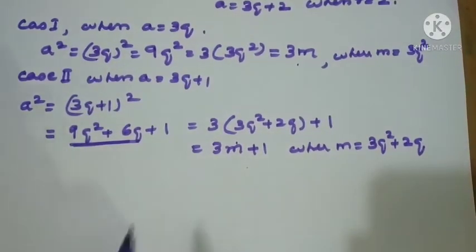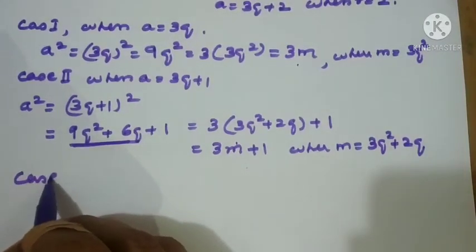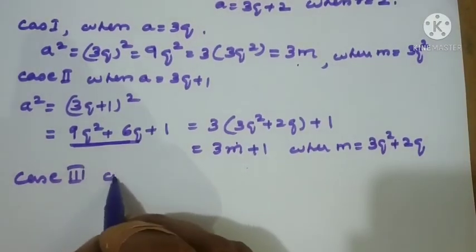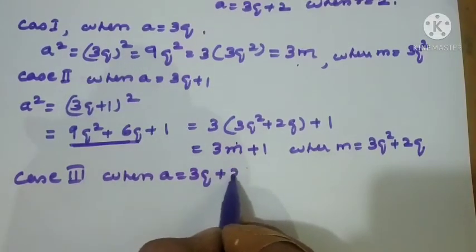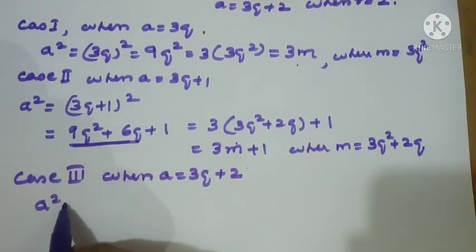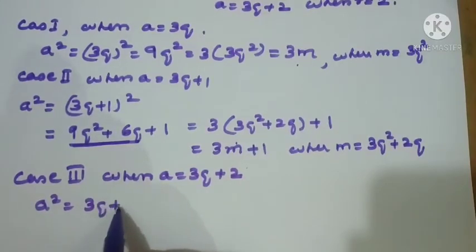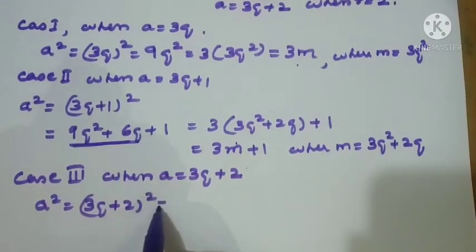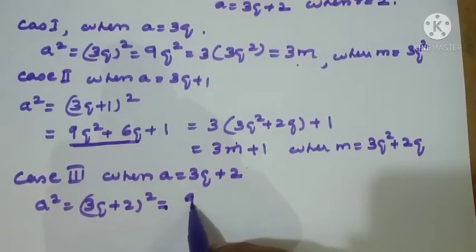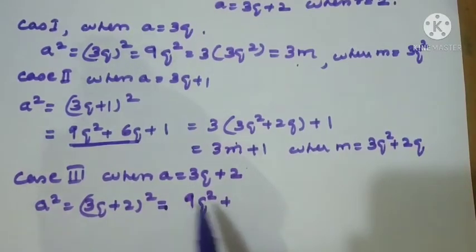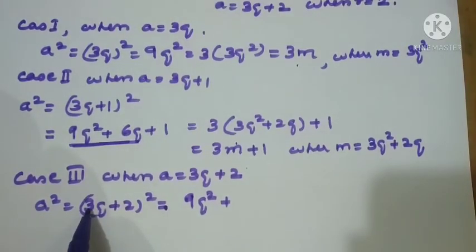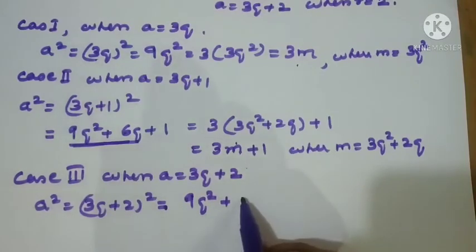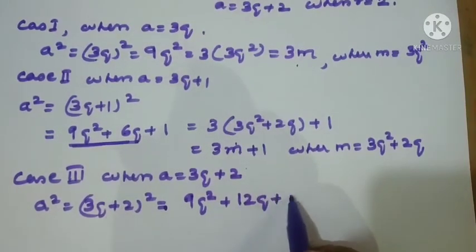Now let us see the third part, case 3. What was case 3? When a equal to 3q plus 2, right? So what is a square? A square equal to 3q plus 2 whole square only. So 9q square plus, what is the middle term for this one? 2 into 3q into 2 only. So that is 12q plus 4.